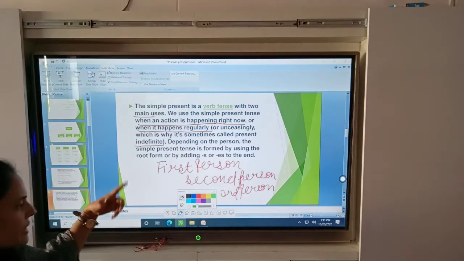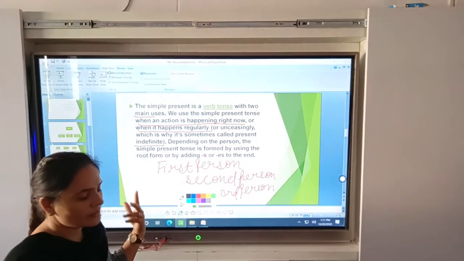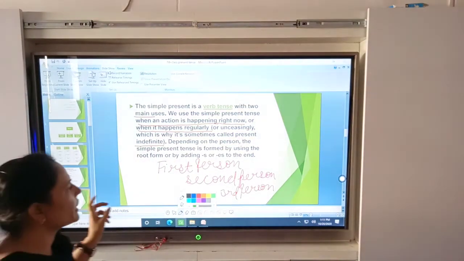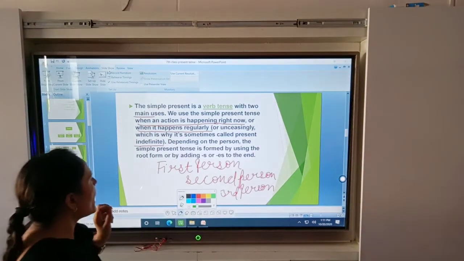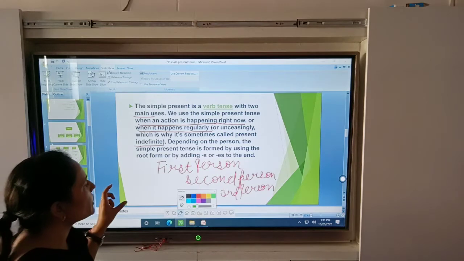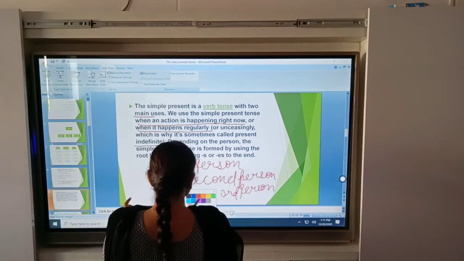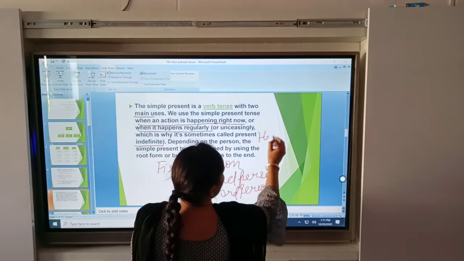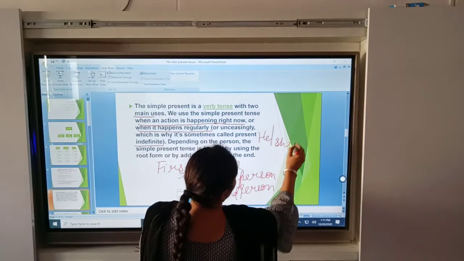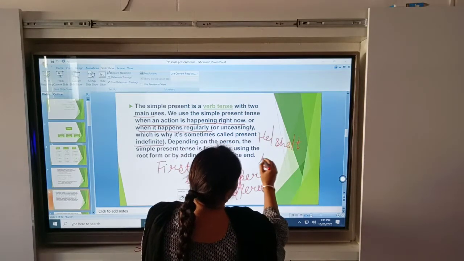If we talk about the second person, you, then you also put the first form of the verb. And when we are talking about the third person like he, she, it, they.